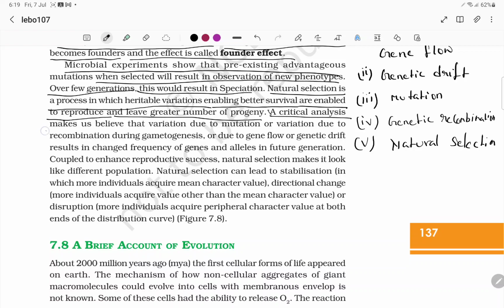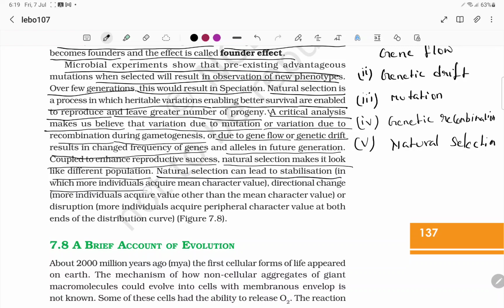A critical analysis makes us believe that variation due to mutation, variation due to recombination during gametogenesis, or due to gene flow or genetic drift results in a change in the frequency of genes and alleles in future generations. Coupled with enhanced reproductive success, natural selection makes it look like a different population. Natural selection can lead to stabilization, in which more individuals acquire the mean character value.